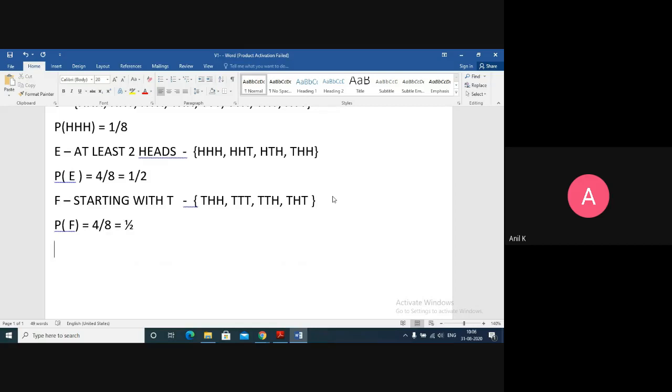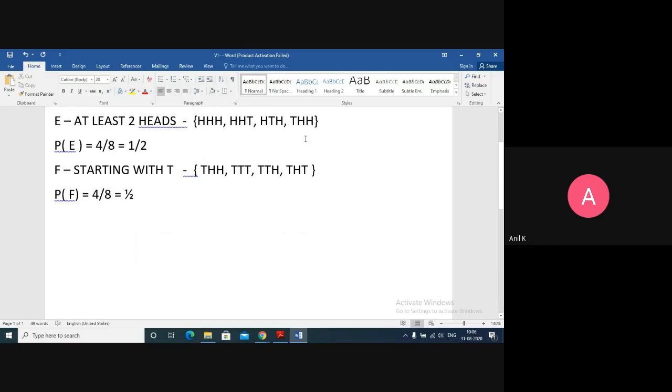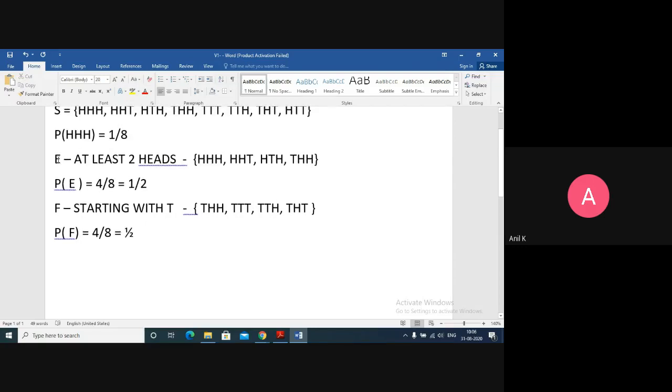But if I give you a condition, let me change the question here. The probability of happening E after F happens.